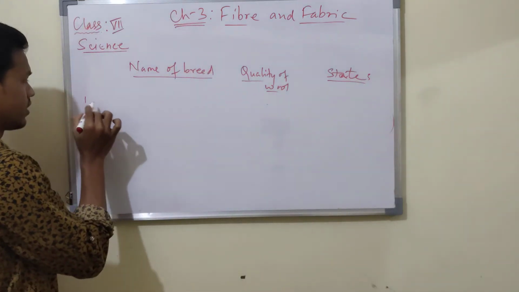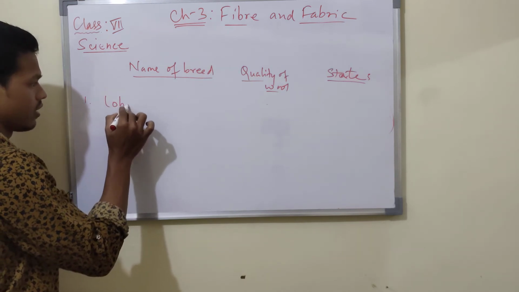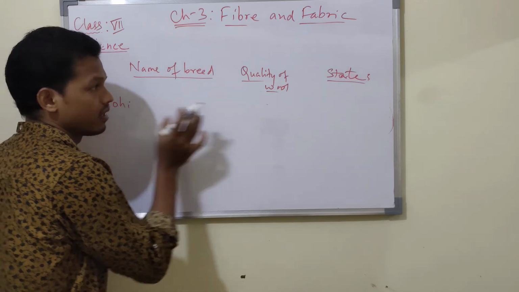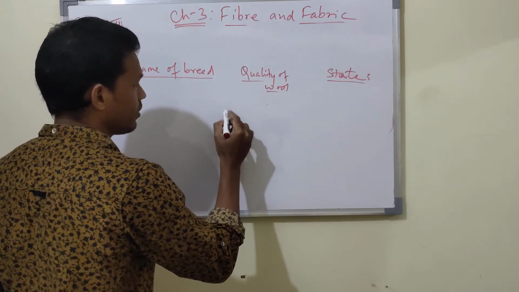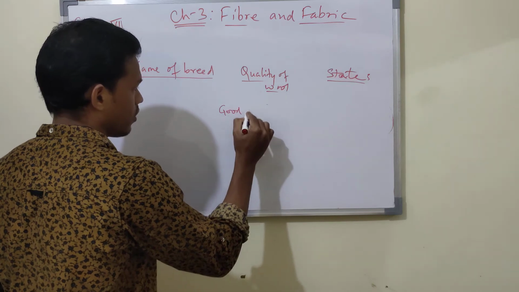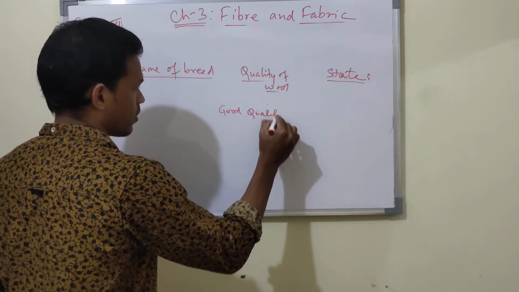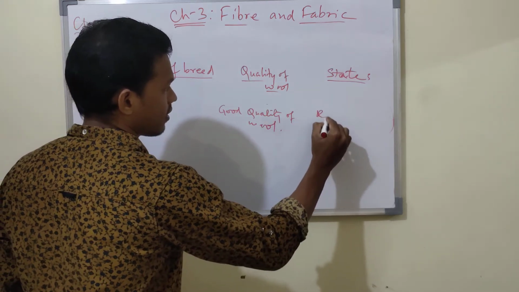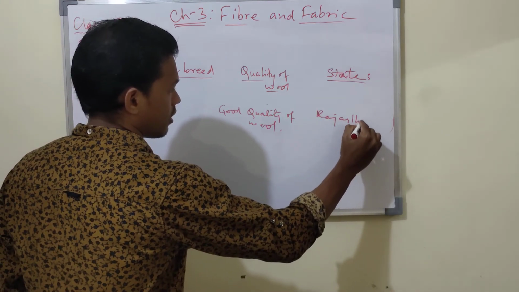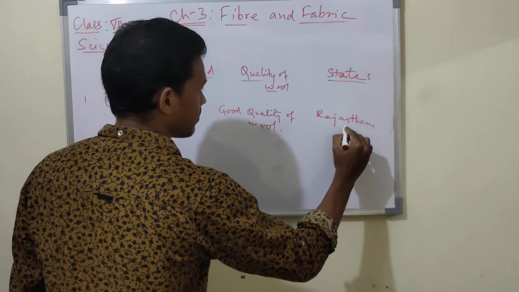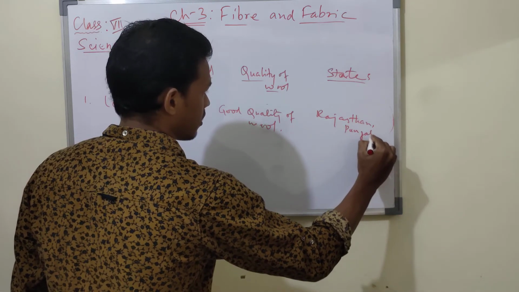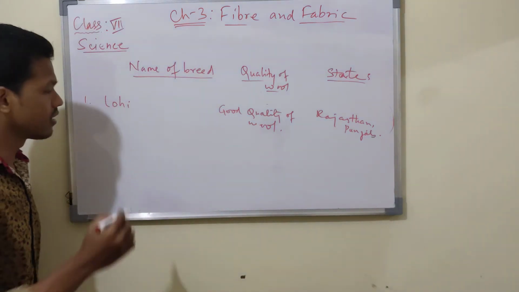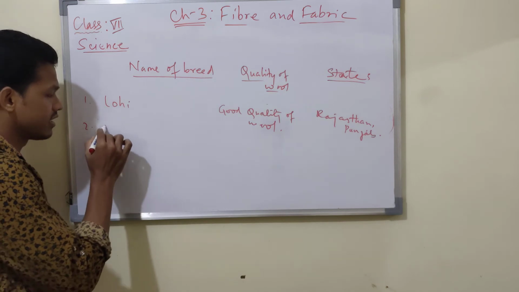First one is Lohi. The sheep name is Lohi. Quality of it: good quality wool. Where is it found? Rajasthan and Punjab.